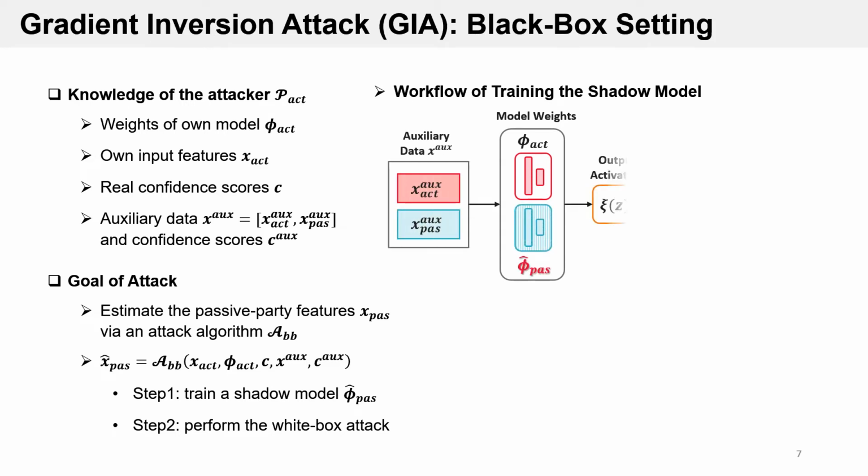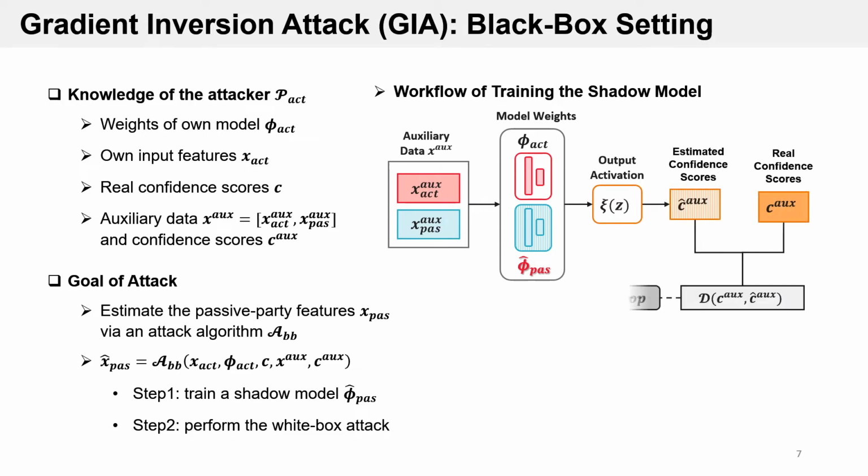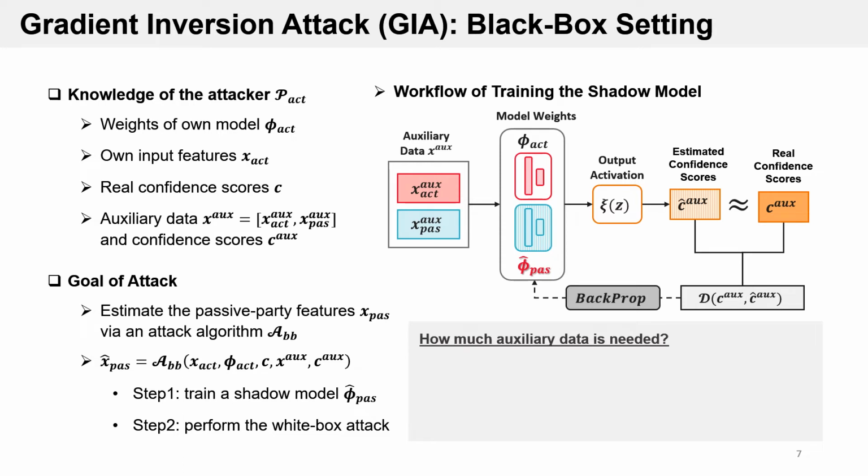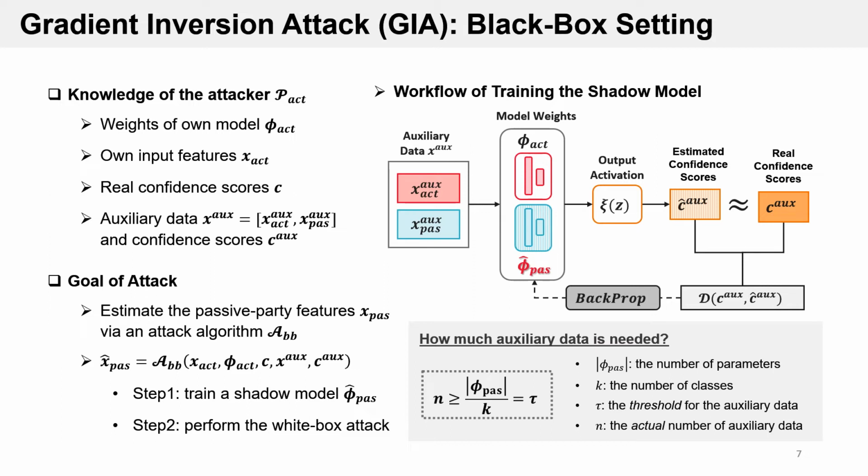Then, the auxiliary data are iteratively input into the model, and the distance between the real and estimated confidence scores will be used to update the model parameters. Finally, we wonder how much auxiliary data is needed to build a good shadow model. Given the number of model parameters and classes, we derive an approximated threshold tau as the minimum auxiliary data for achieving similar attack performance as in the white box setting. Note that the attack can still be performed with less auxiliary data, but this may lead to a worse attack